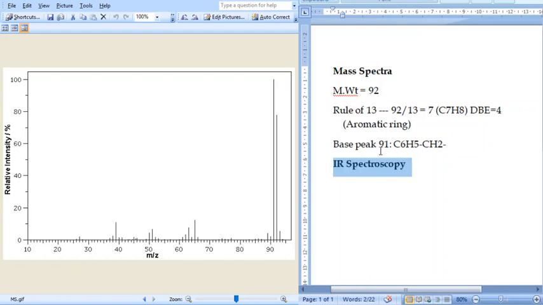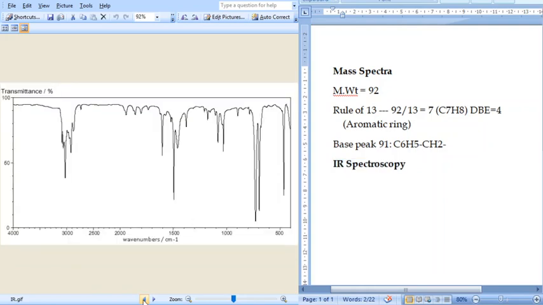But let us analyze another. Let us see the IR spectroscopy. In IR spectra, zone 1 is absent, zone 2 is present, zone 3 is absent, zone 4 is present. Only zone 2 and 4 are present. In zone 2, the possibilities are it may be acid OH, but it is not broad enough, and therefore it is not possible.